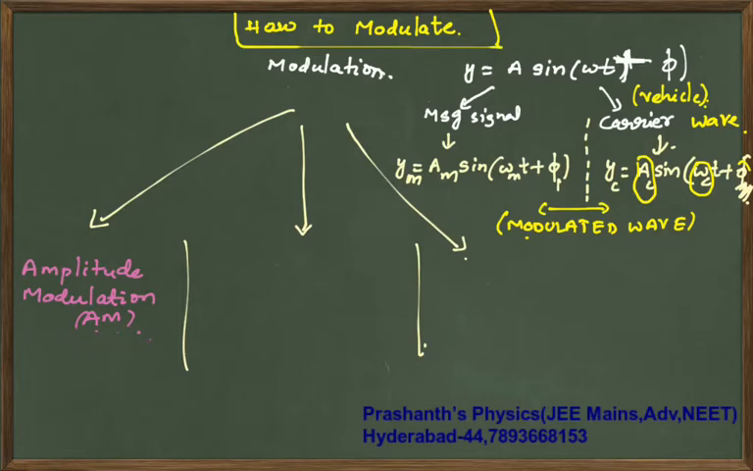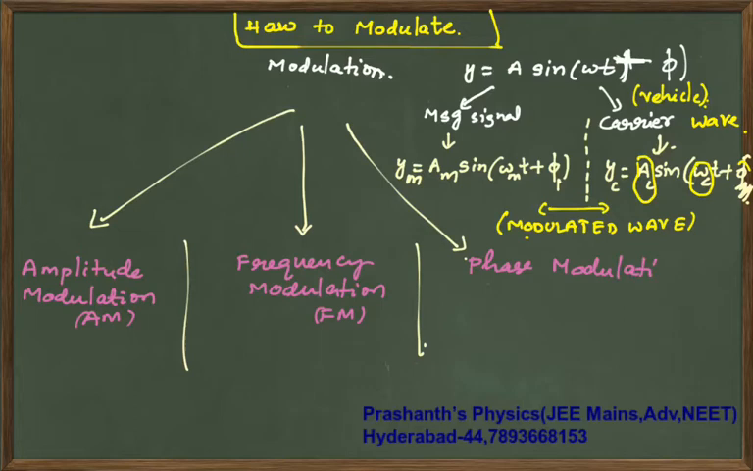Next, the second type of modulation that you can bring is frequency modulation, which is also called FM, and the last one is called phase modulation. You can change the phase, you can change the amplitude, you can change the frequency.